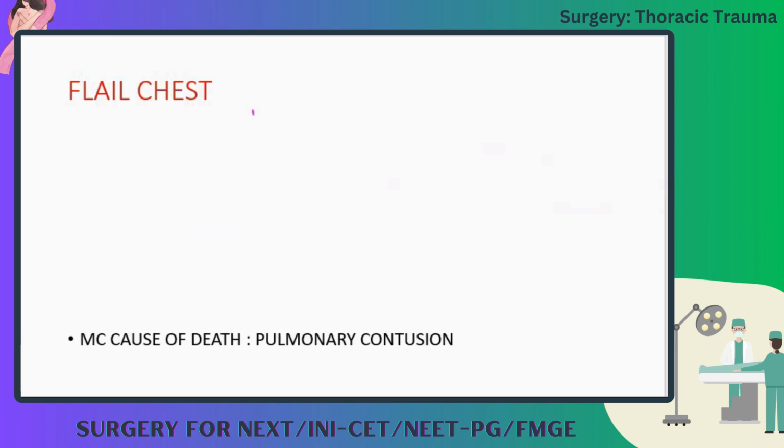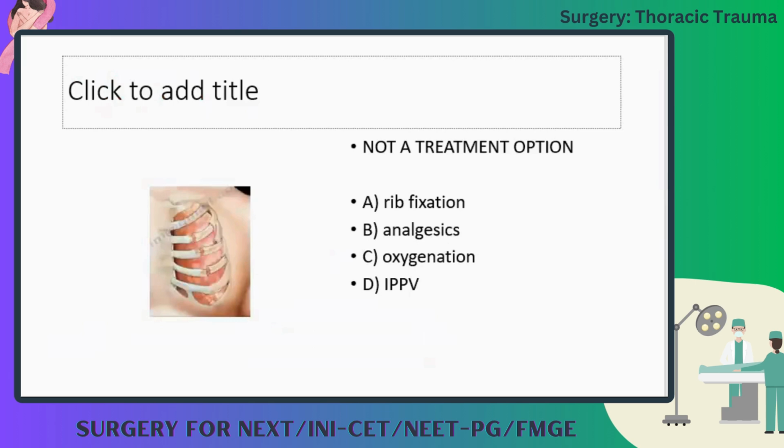And in flail chest, the cause of death is due to pulmonary contusion. The lung will be injured, so there will be a small bleeding. Because of this bleeding, the patient may die. So the most common cause of death is pulmonary contusion, nothing else. This is the flail chest. You can see 3 ribs are injured at 2 sides. So that segment will go into paradoxical respiration. Paradoxical respiration is nothing but when the other segment moves away, this moves inward. When the other segment moves inward, this moves away. So this is paradoxical respiration.